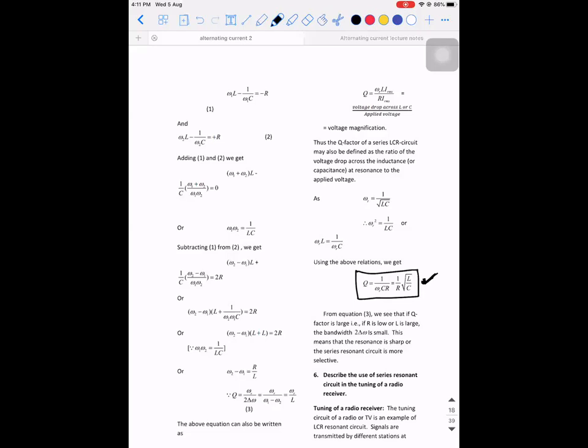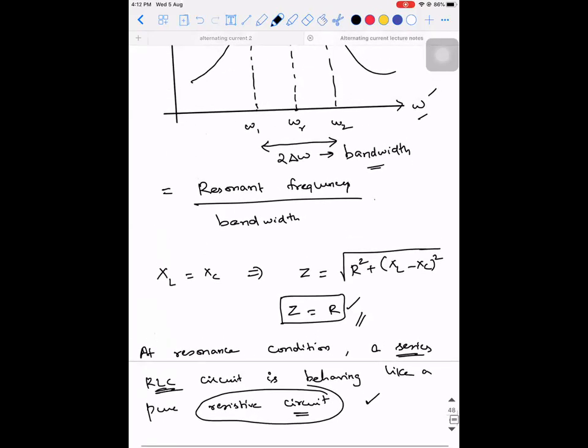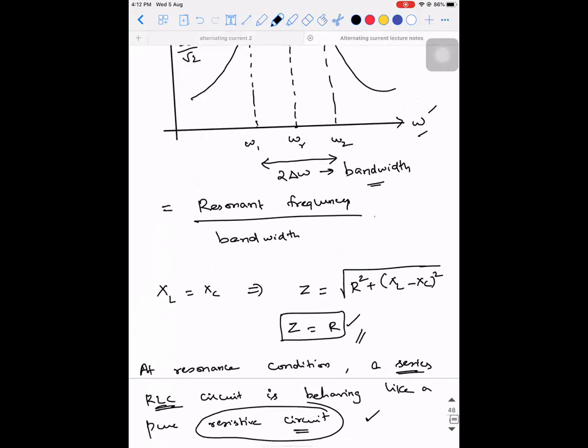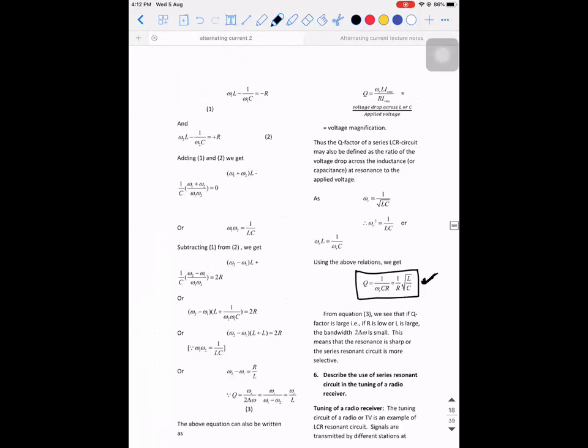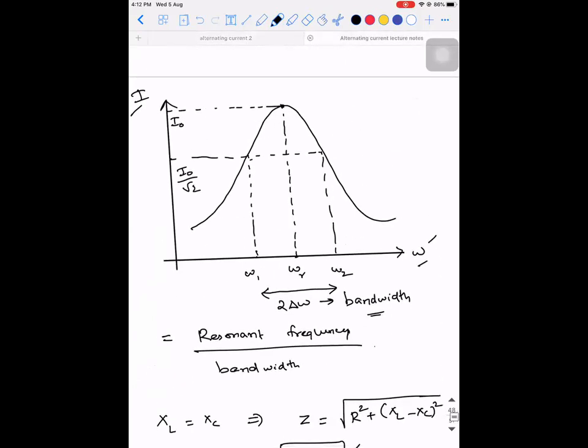Yes, sir. Sir, can you please show the graph? What should I do? The graph, sir, that was there previously. This part? No, sir, the next graph, the variation of current with omega. Oh, you asked for the graph. Sorry, this one. Write it down.